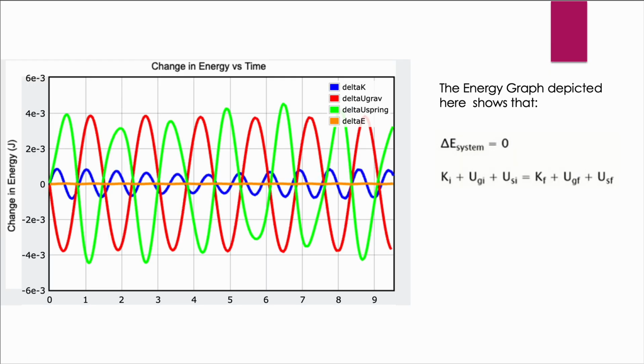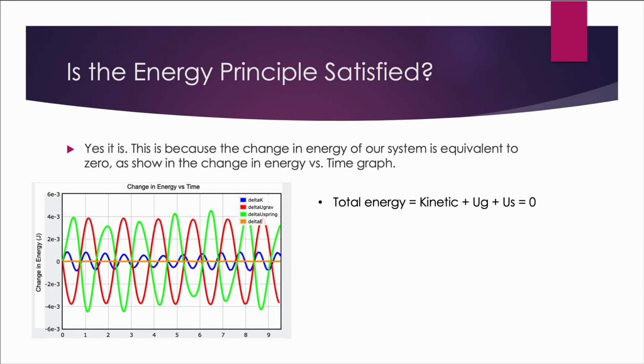Here's our change in energy versus time graph. It shows that the change in energy of our system is equivalent to 0, and that's exactly what we needed to see. So is the energy principle satisfied? Yes, it is. This is because the change in energy of our system is equivalent to 0 as shown in the change in energy versus time graph that we just discussed. And our total energy is kinetic plus UG plus US equals 0.